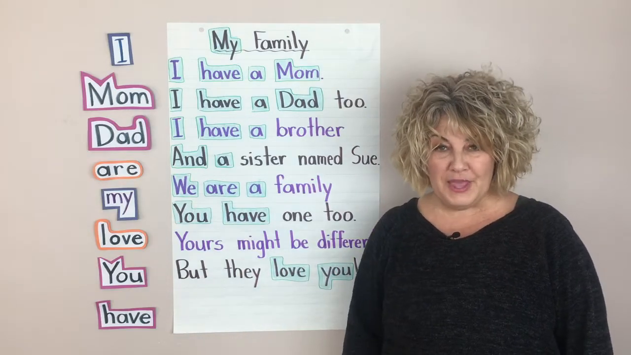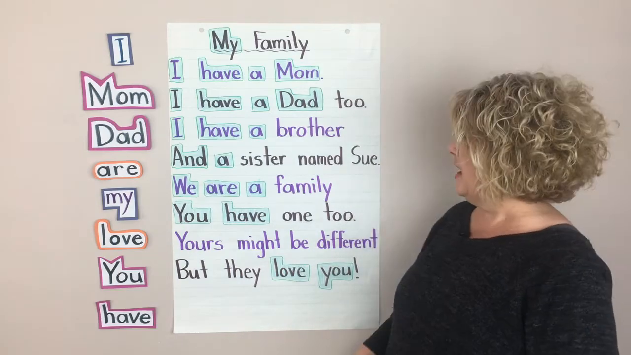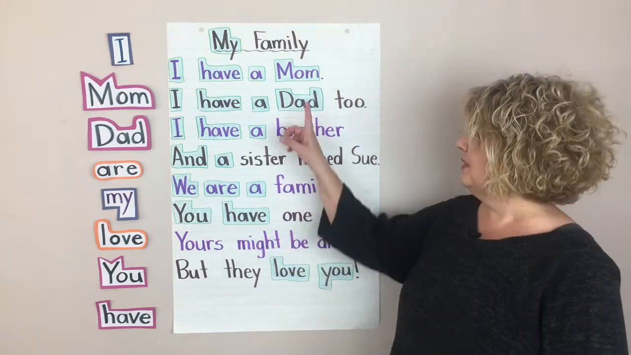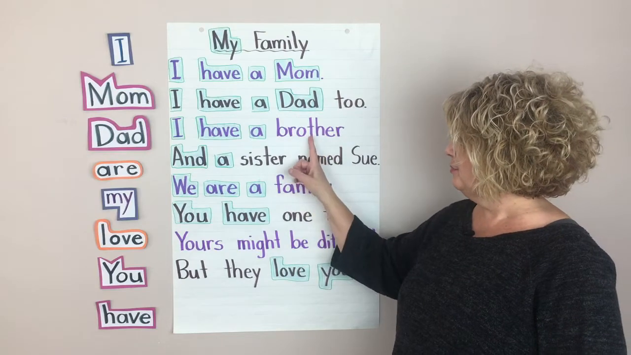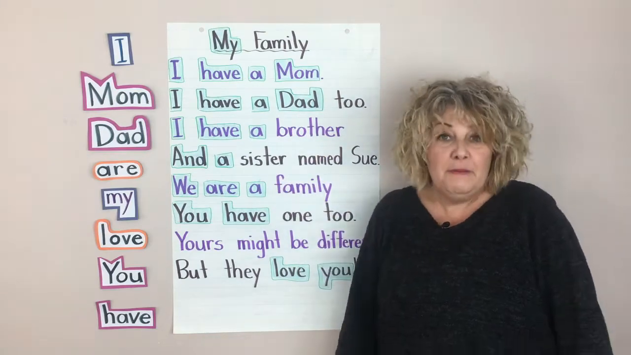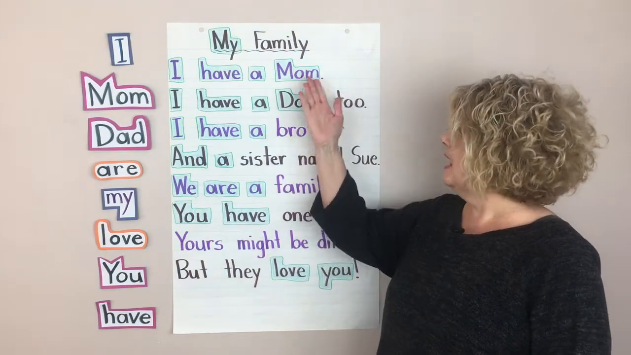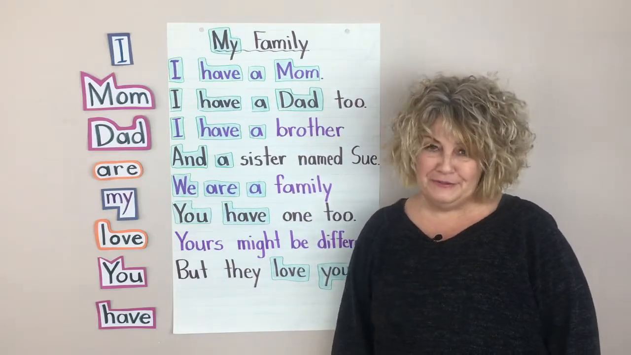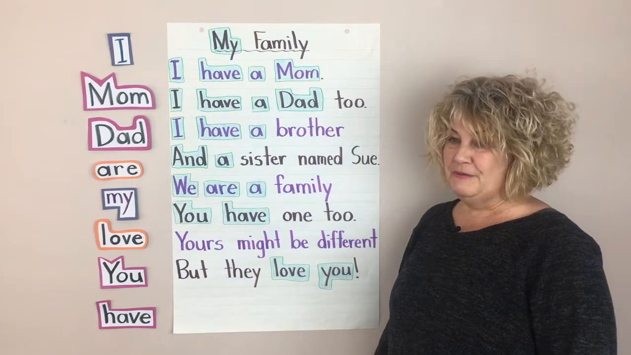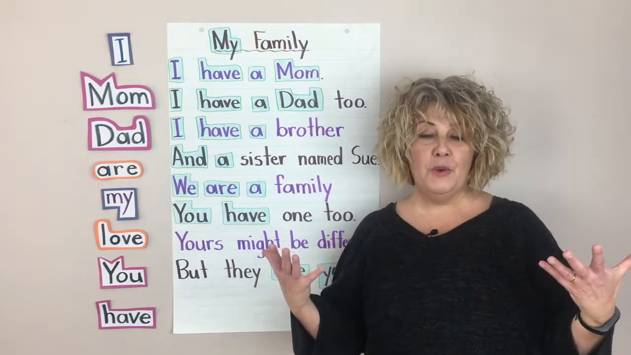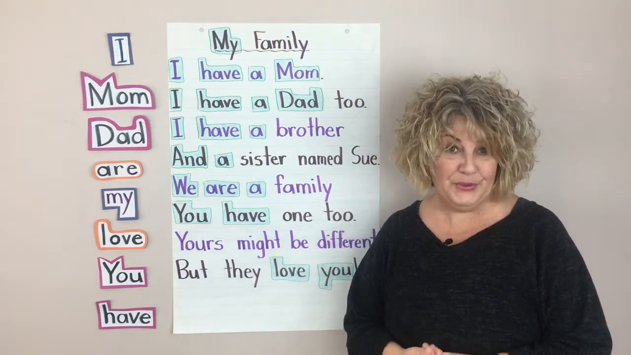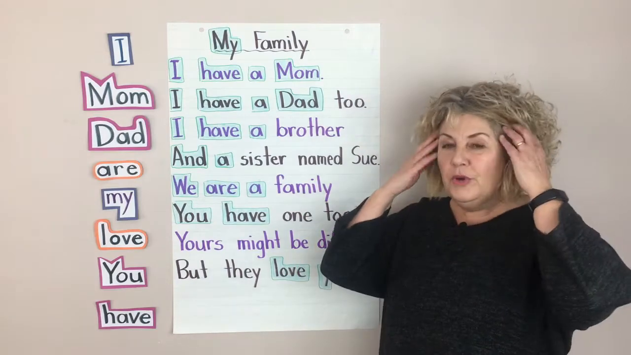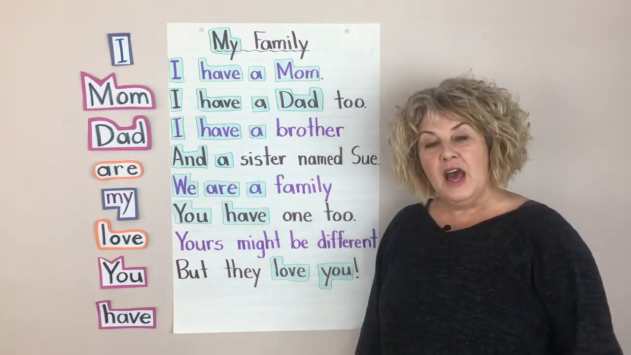Did you figure out what that poem is about? It's about a family, and in this poem, the family has a mom and a dad. There's a brother and a sister. Some families have that, right? Some families have a mom and a dad and a brother and sister, but a lot of families are different from that. Yours might be different from that. Whatever type of family you have, you know that they love you. That's what the poem is about. So we're going to practice reading it together. I want you to read along.